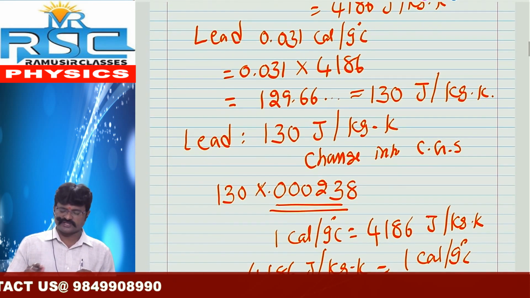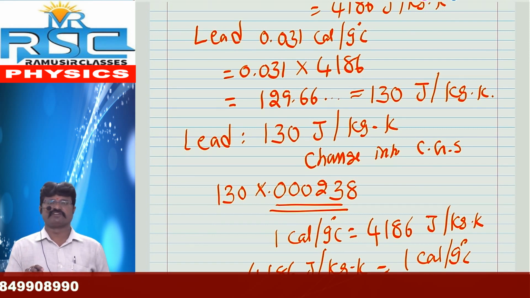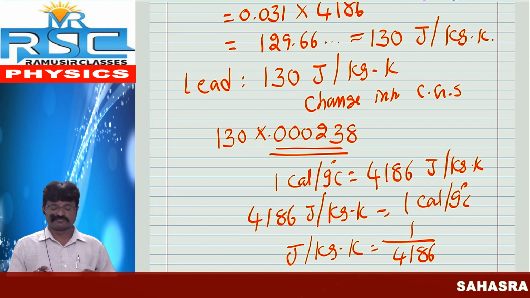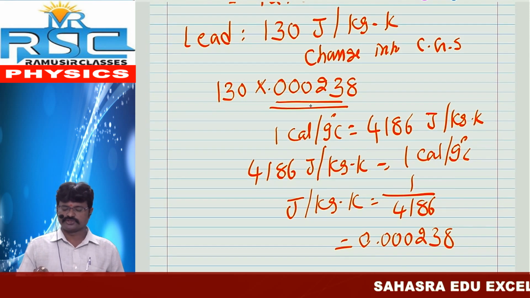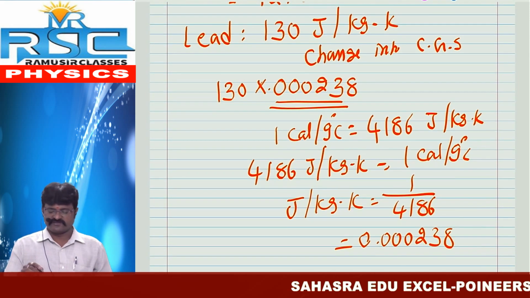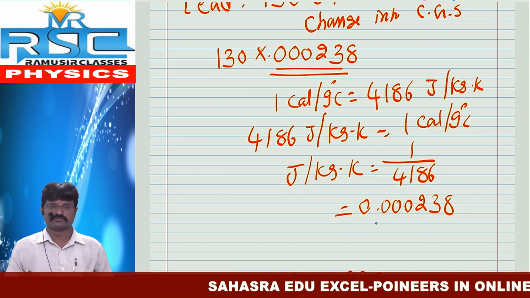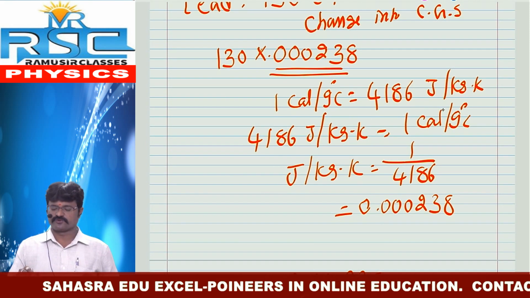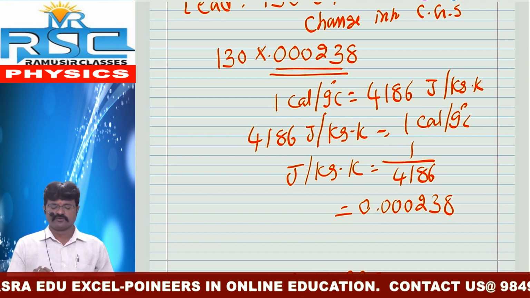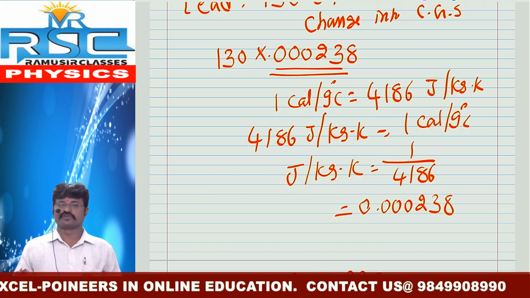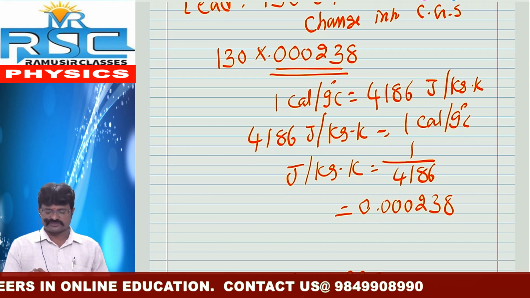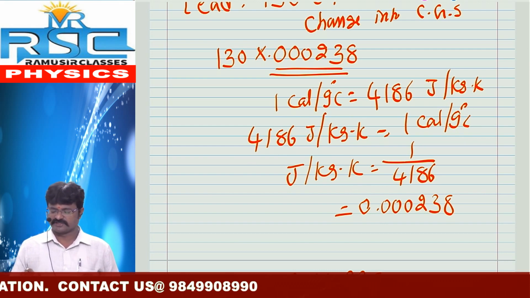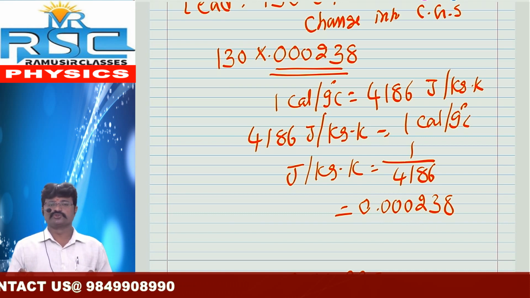Similarly, we take 130 joule by kg Kelvin. To change this value into the CGS system, we multiply with 0.000239. How do we get this value? 1 calorie by gram degree Celsius equals 4186 joule by kg Kelvin. So 4186 joule by kg Kelvin equals 1 calorie by gram, and 1 joule by kg Kelvin equals 1 by 4186, which is approximately 0.000238.